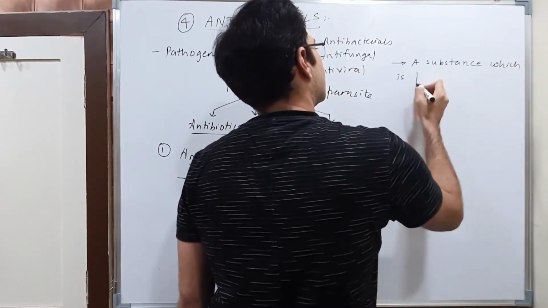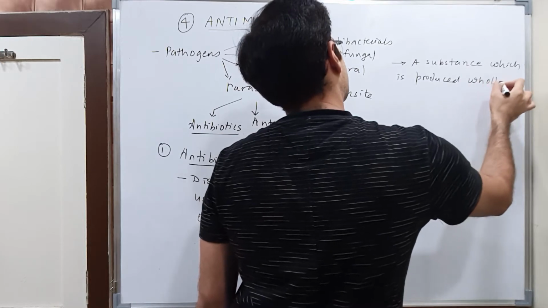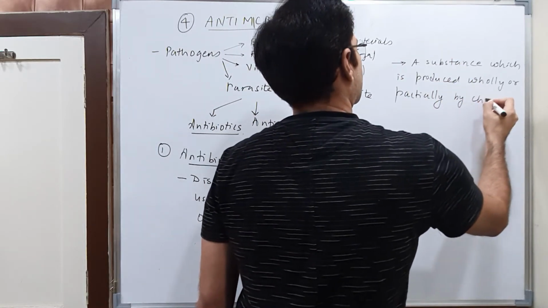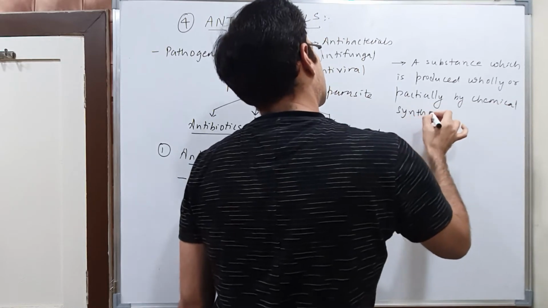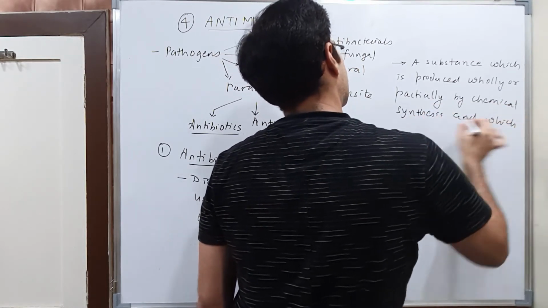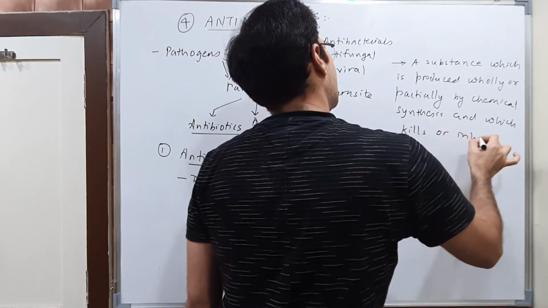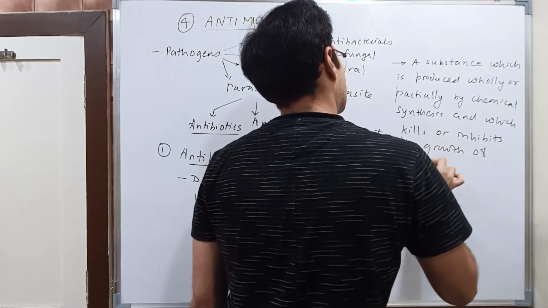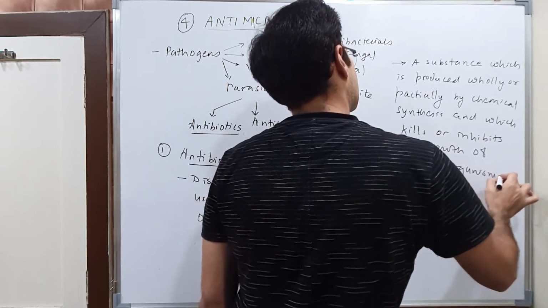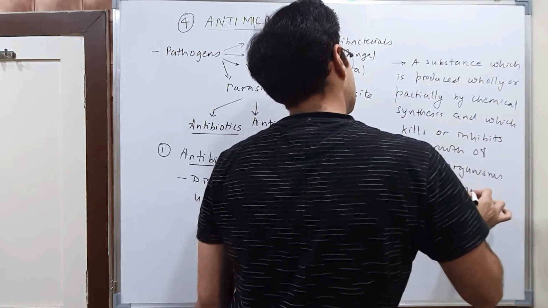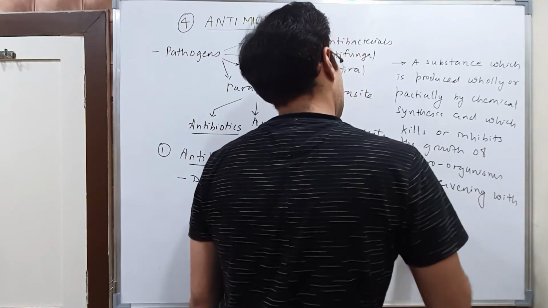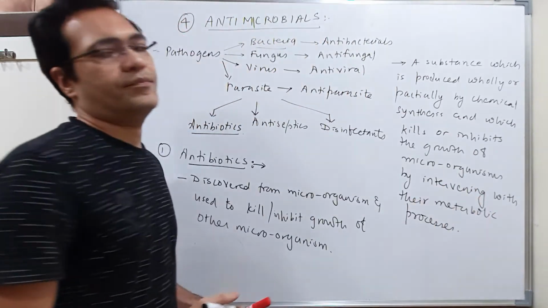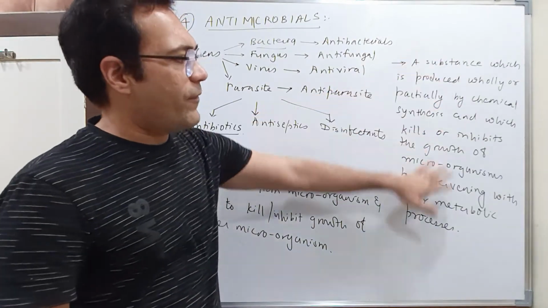which is produced wholly or partially by chemical synthesis and which kills or inhibits the growth of microorganisms by intervening with their metabolic processes. Okay? So students, see, the modern definition of antibiotic goes like this.